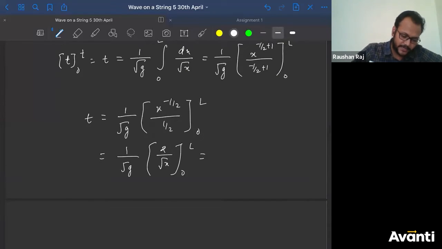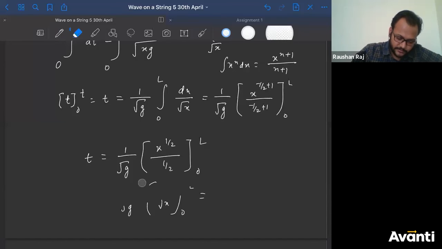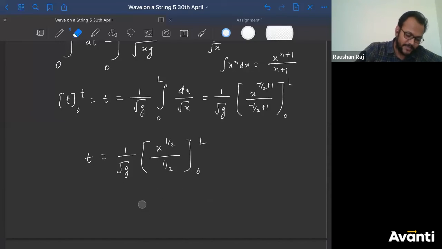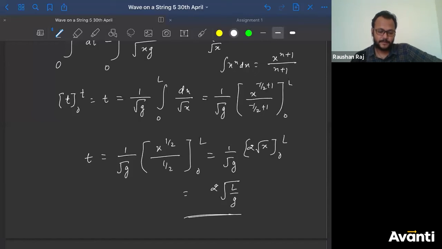Okay, sorry, this is not minus half. This is plus half. Yeah, so this was the mistake here, because if you put 0, it will be undefined, it will become infinity. So 1 by square root of g into 2 into root x, limit will be 0 to L. So the correct answer will be 2 square root of L by g. So what is the correct answer? 2 into square root of L by g.